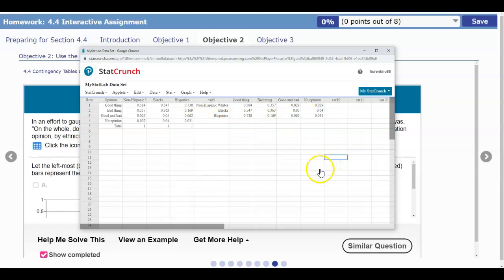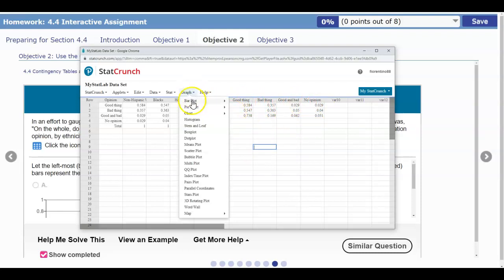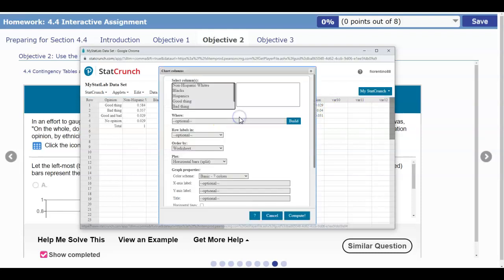Now we want to use this information, starting with var5, which represents ethnicity. Let me rewrite that as ethnicity so that we can follow along. Here are our rows, and we're going to use the others as our columns. So we go to Graph, then Chart, and then select Columns.